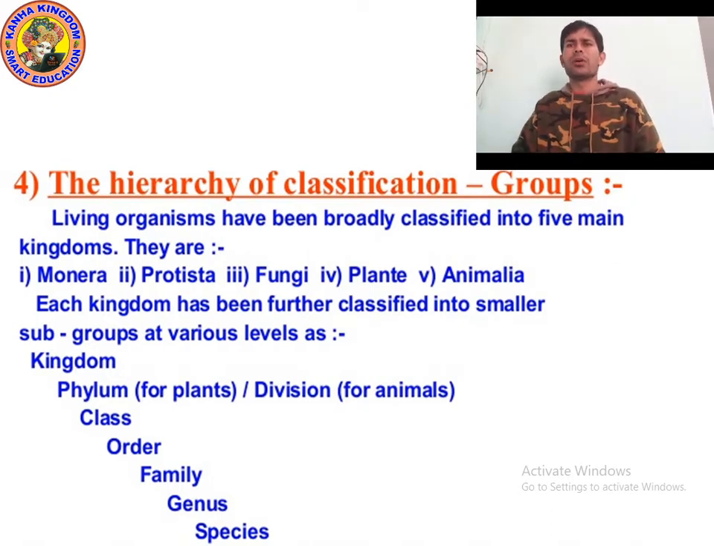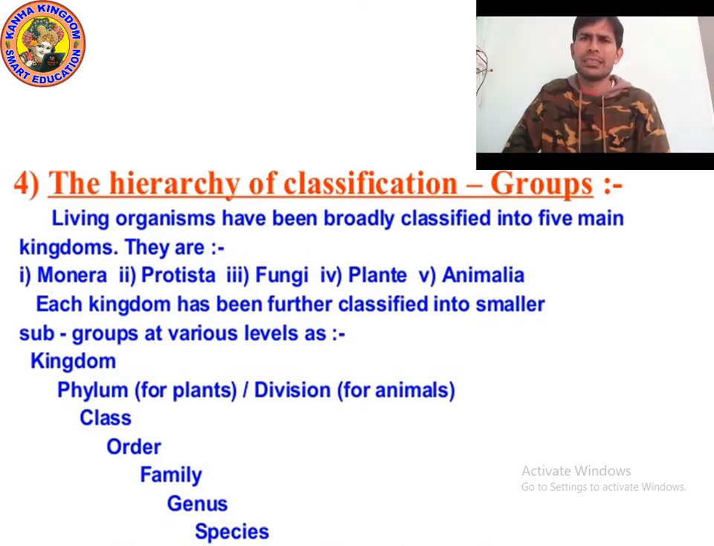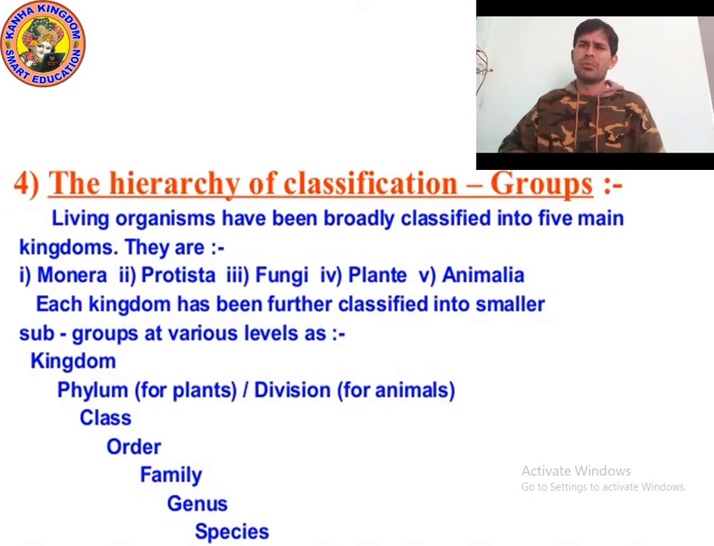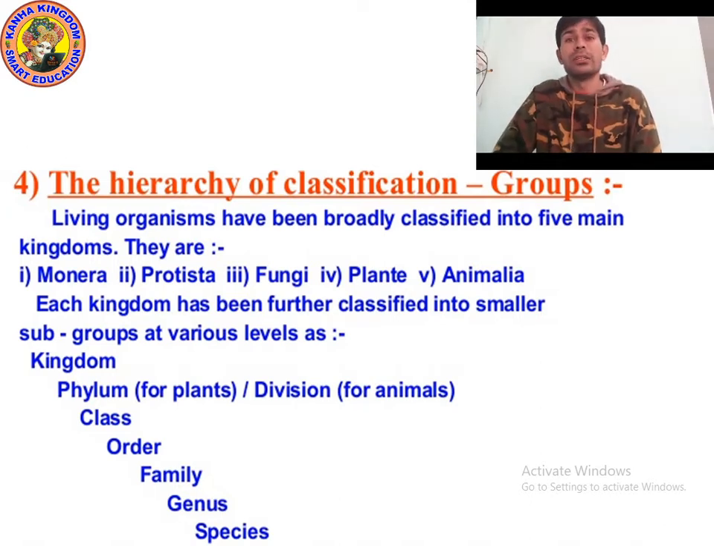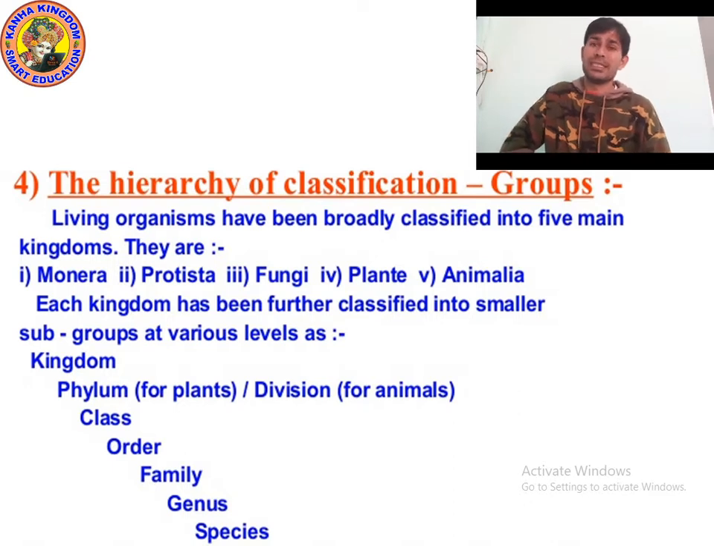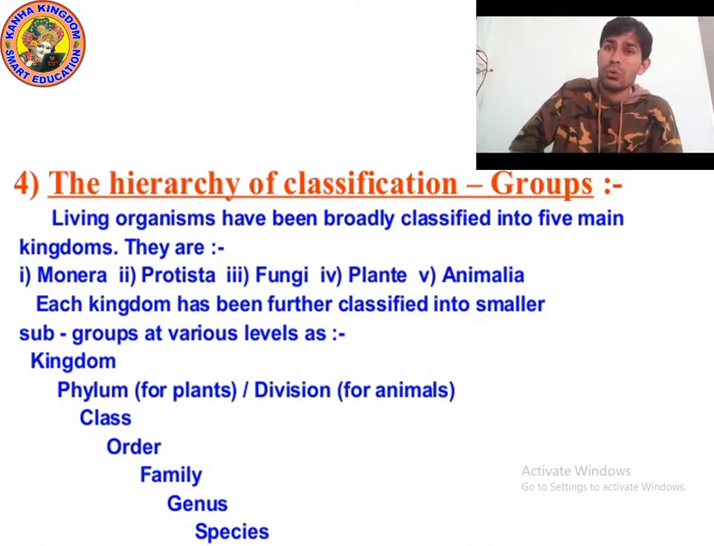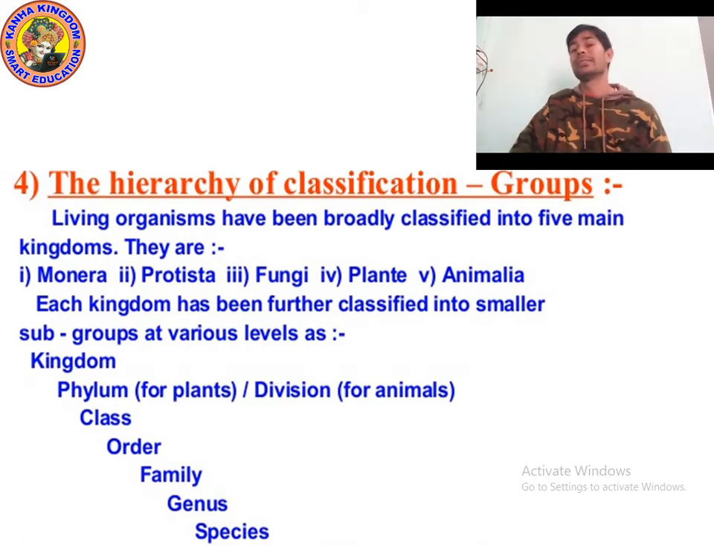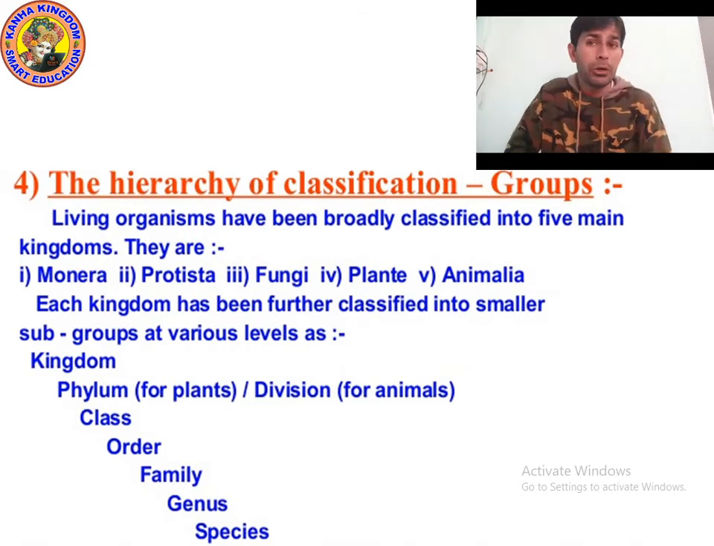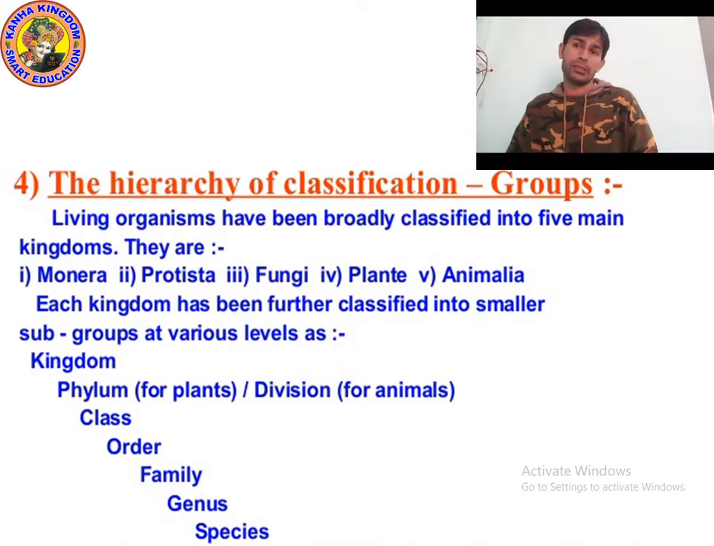So by arranging organisms on the basis of hierarchy and characteristics into smaller and smaller groups, we arrive at the basic unit of classification called species. So what is the meaning of species? Species is a group of organisms which are similar enough to breed and perpetuate.